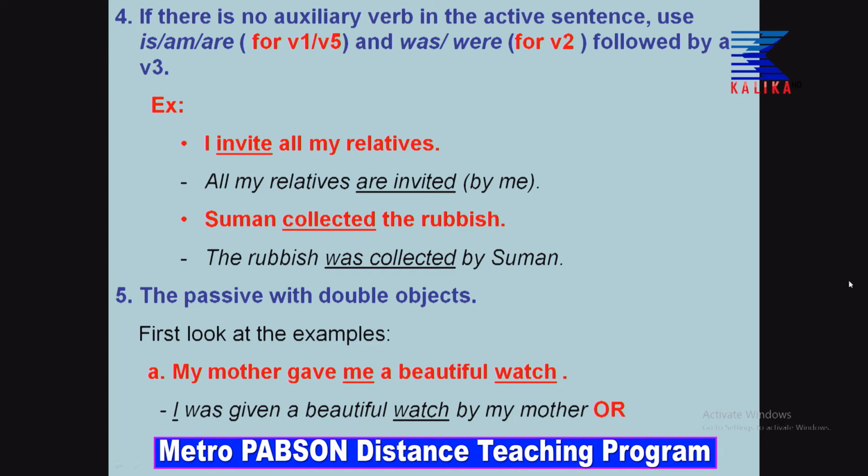If there is no auxiliary verb in the active sentence, what to do? There is a problem. Okay? If there is a can or has, have, it is very easy to convert those sentences into passive sentence. But however, sometimes the sentence does not give you an auxiliary verb. So, in this case, what would you do? So, let us look at the examples. If there is no auxiliary verb in the active sentence, use is, am, are for verb 1 or verb 5, that is present tense, and was, were for verb 2, that is past tense, followed by a verb 3.